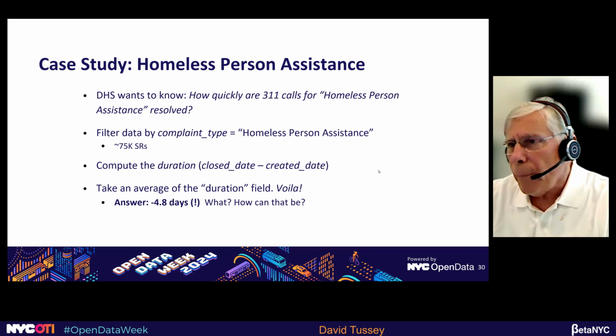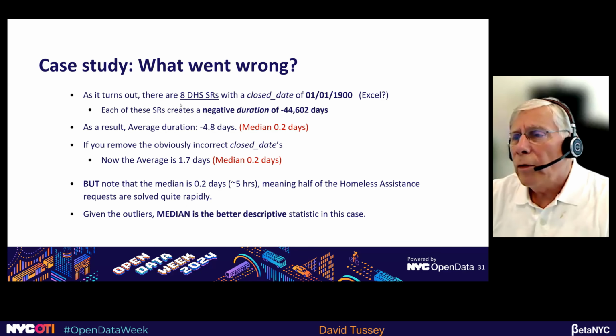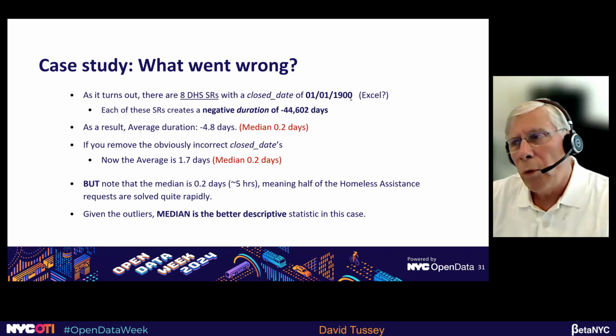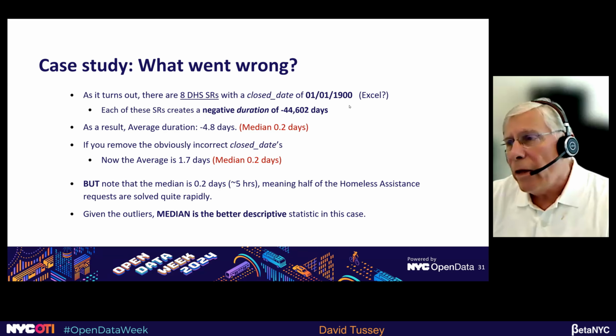Okay, so as it turns out, there are only eight Department of Homeless Services SRs that have a close date of 1/1/1900, again, this Excel problem, I think, creates negative durations of 44,000 days. And that is enough, those 8 SRs with that huge negative duration, to distort the average duration and actually make it negative.